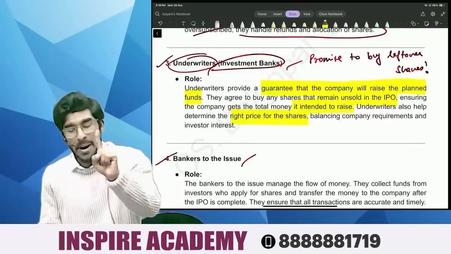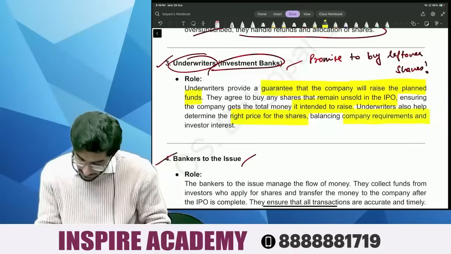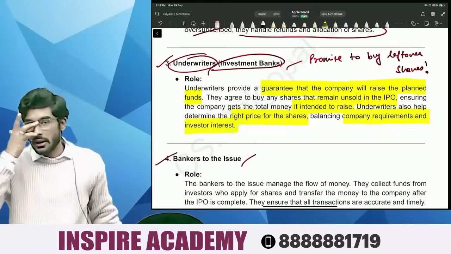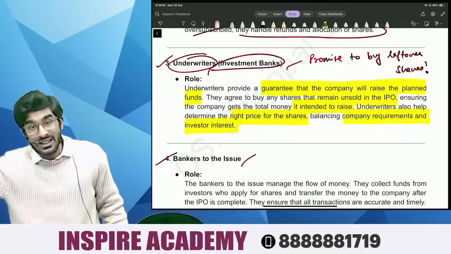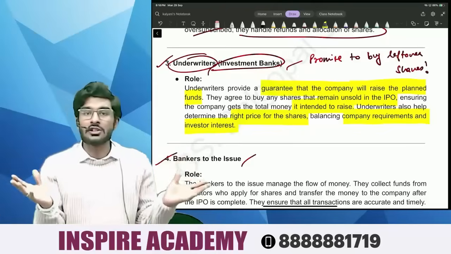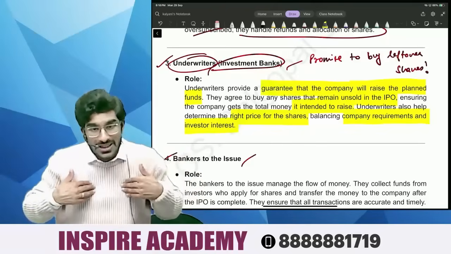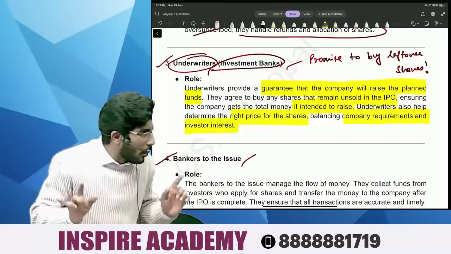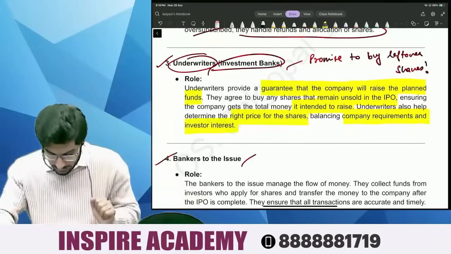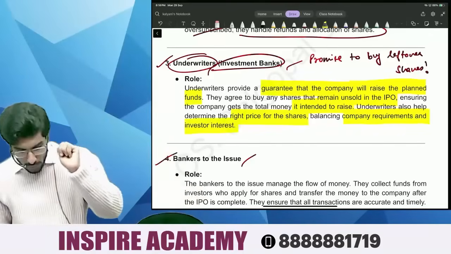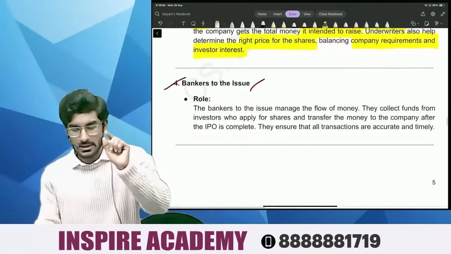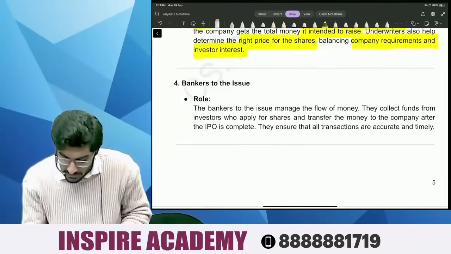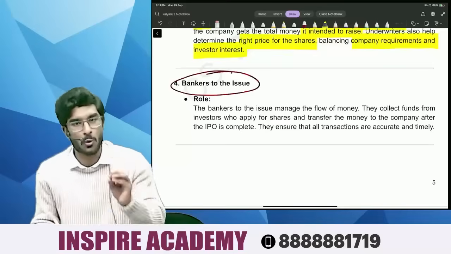Next, people, balancing company requirements and investor interest. So, people, investors' demand has also been satisfied. They are also getting the shares, and the company's interest has also been fulfilled. The company is able to raise the full amount of money only because of the underwriter. Now, people, let's come to the next topic, that is, the next intermediary: bankers to the issue.